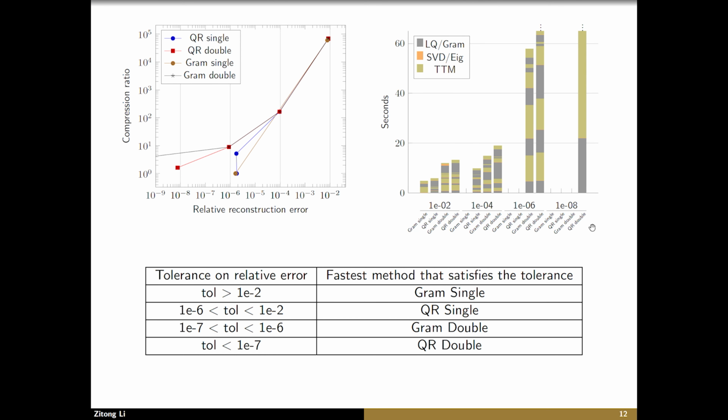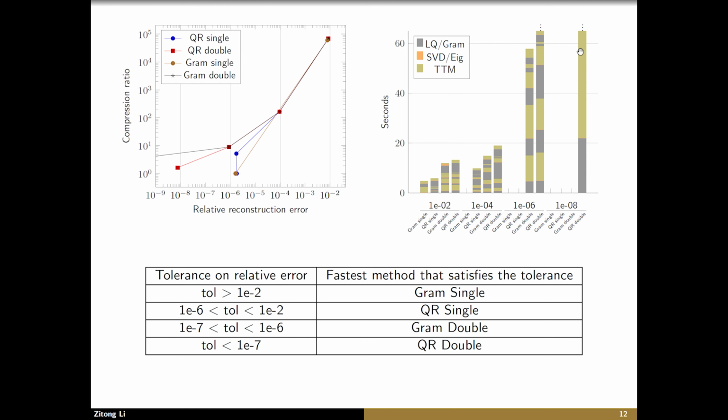In this experiment, we tried running STHOSVD on the same dataset with different reconstruction error tolerances, including 1e-2, 1e-4, 1e-6, and 1e-8. With each error tolerance, we recorded the actual reconstruction error and the compression ratio in the first plot and the time it takes in the second plot. Generally, as the error tolerance gets lower, the reconstruction error gets smaller. The compression ratio also gets smaller, and the time it takes increases.